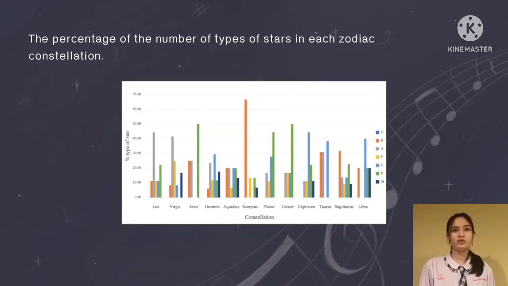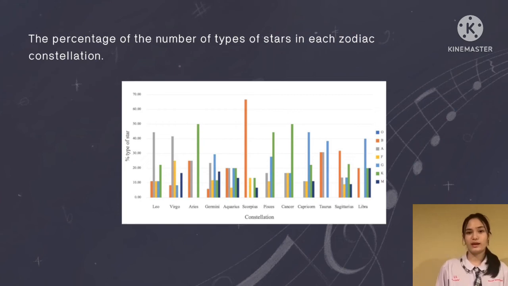This table shows the percentage of the number of types of stars in each zodiac constellation. It was found that in each zodiac constellation there were mixed types of stars. And in the experiments, it shows that all zodiac constellations were not found to contain any type O star. And type G and type K stars were the most common out of all. This shows that in observing the zodiac constellations, most of the stars are visible in red.